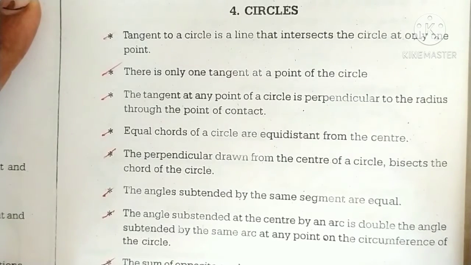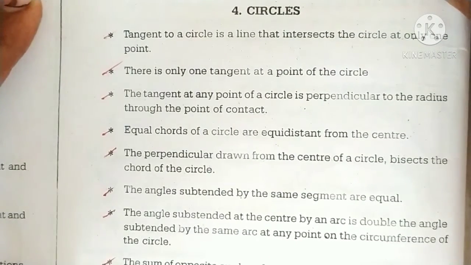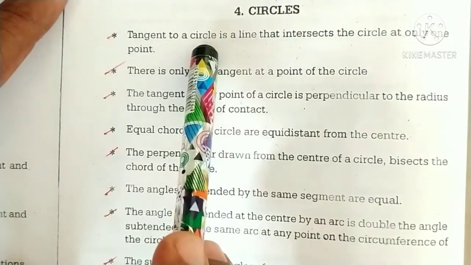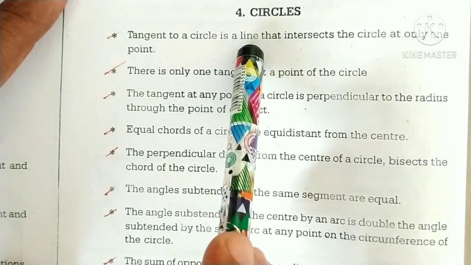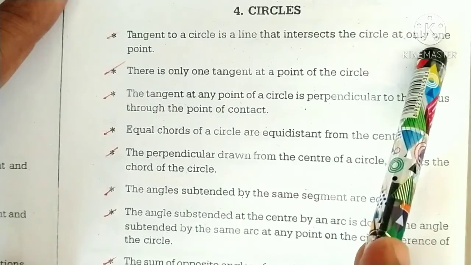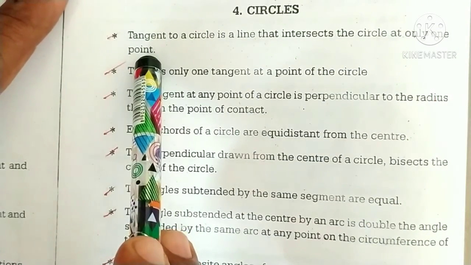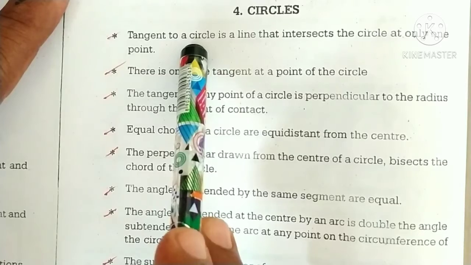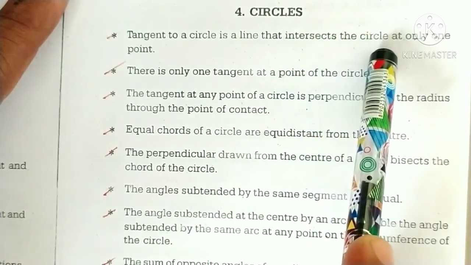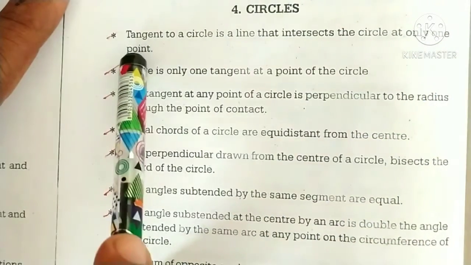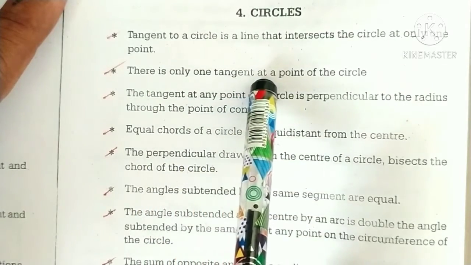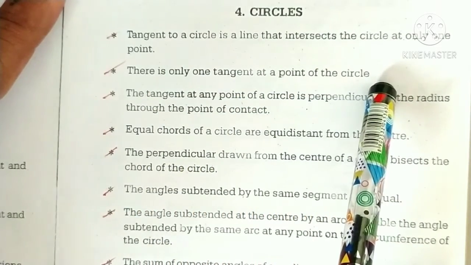Now we'll see some important points from the circles. Tangent to a circle is a line that intersects the circle at only one point. There is only one tangent at a point of the circle.